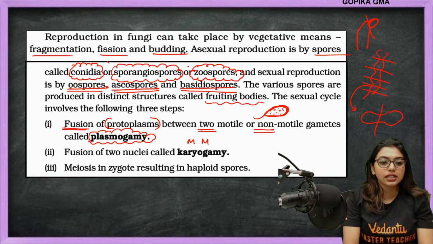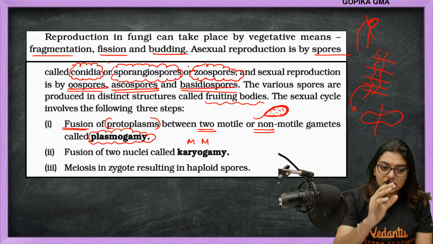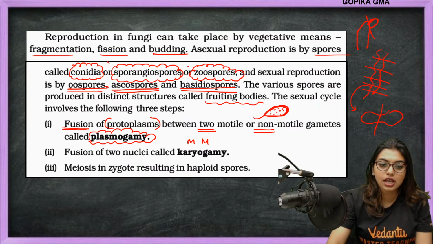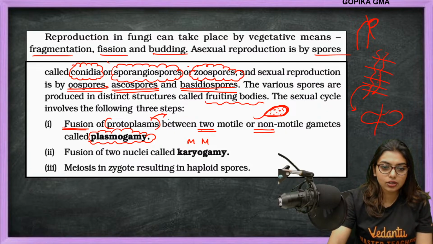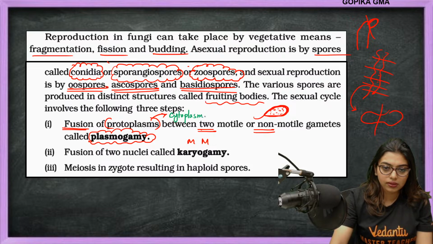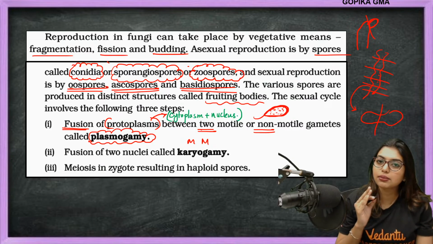Okay. Fusion of two nuclei. So first, fusion of protoplasm happened. Protoplasm means cytoplasm plus nucleus. Always remember this. Many students don't know this. It's okay to not know, but learn it now. Protoplasm means cytoplasm plus nucleus.